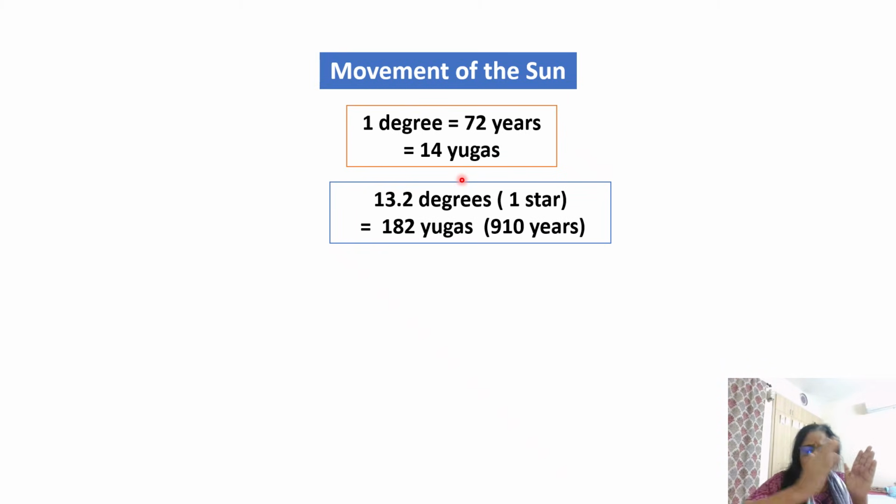A star has a 13.2 degree span. How many yugas does it take to cross? 182 yugas, because 13.2 degrees at the rate of 72 years per degree will be covered in 910 years. Within those 910 years, 182 5-year yugas would have gone.